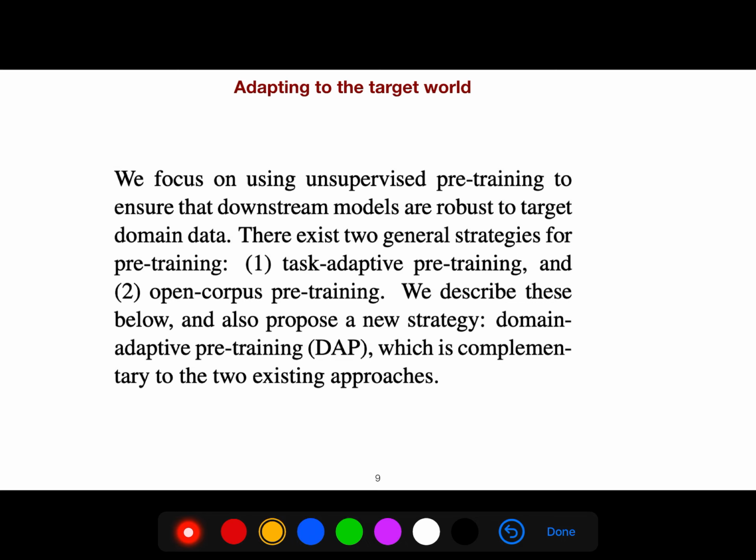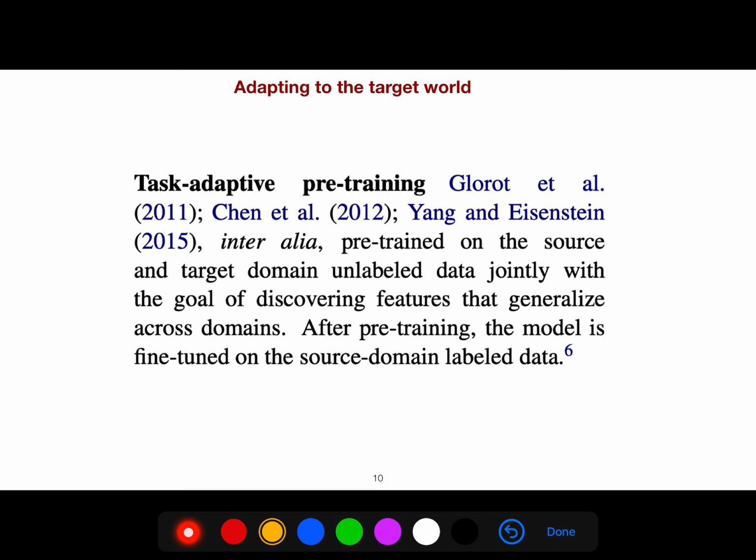There exist two general strategies for pre-training: task-adaptive pre-training and open corpus pre-training. We describe these below and also propose a new strategy, domain-adaptive pre-training, which is complementary to those existing approaches.